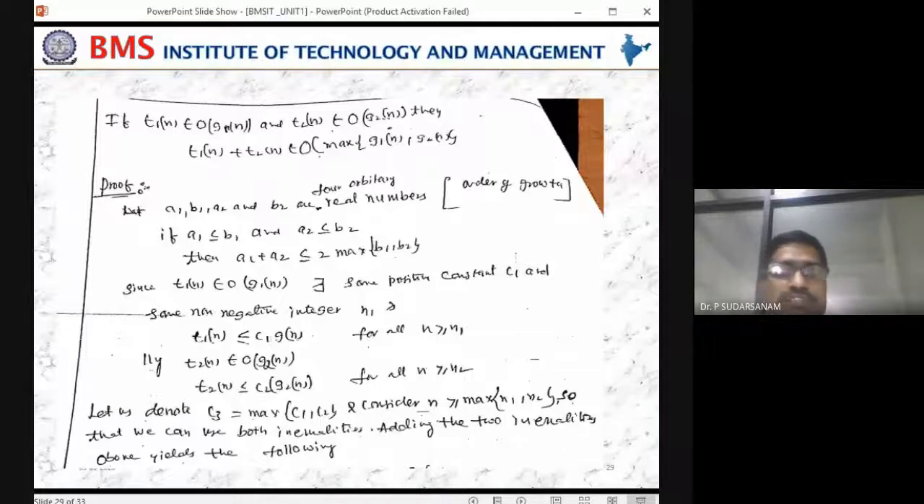Write the asymptotic notations for this theorem. If T1 of n belongs to order of G1 of n and T2 of n belongs to order of G2 of n, then prove that T1 of n plus T2 of n belongs to order of maximum of G1 of n comma G2 of n. This is the theorem you have to prove.